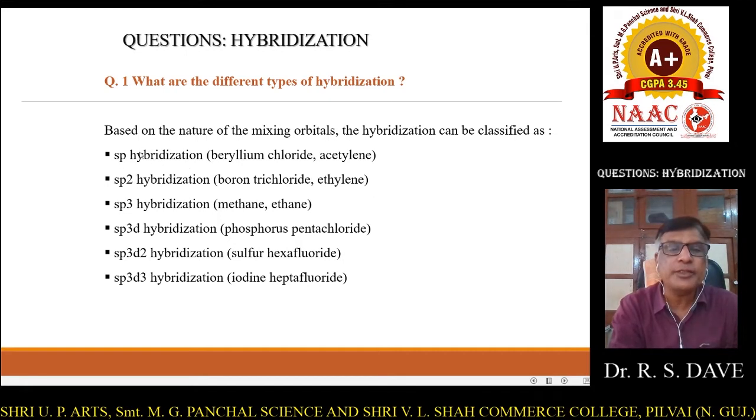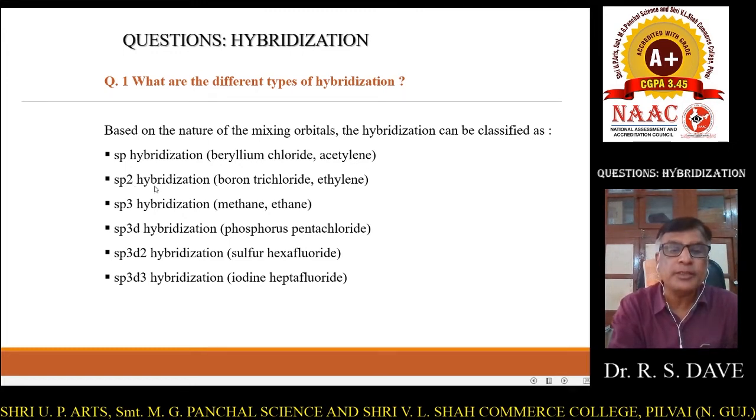In sp hybridization, one s orbital combines with one p orbital to give sp hybridized orbitals. We can see this type of hybridization in molecules like beryllium chloride, acetylene and so on.